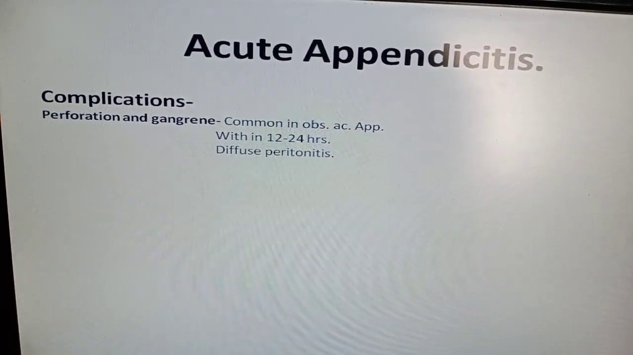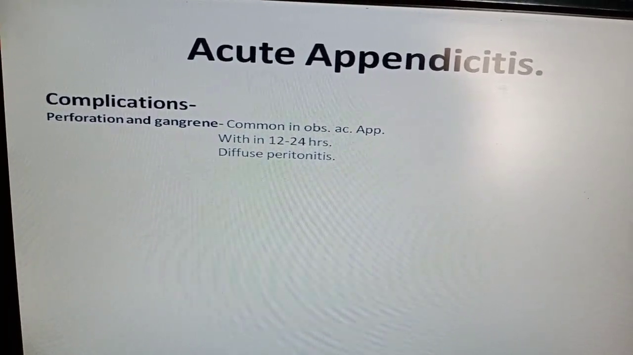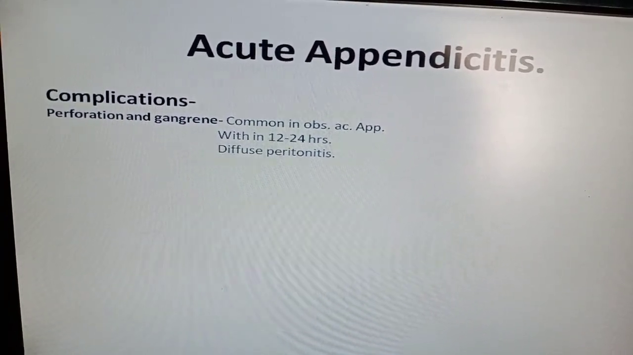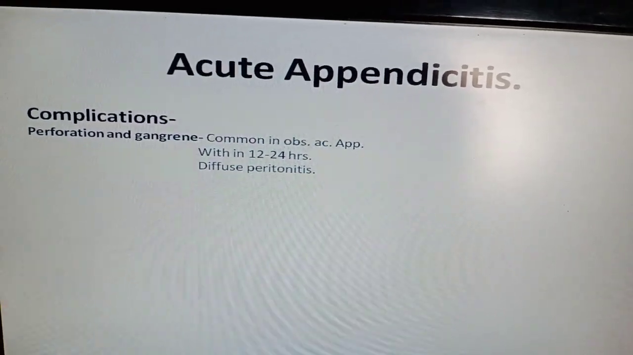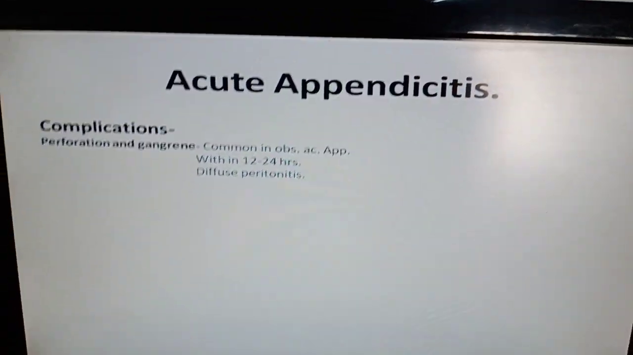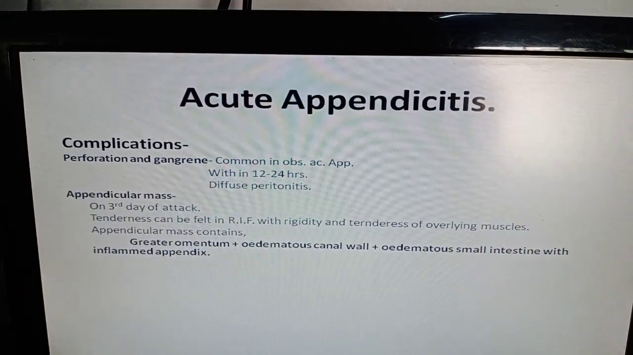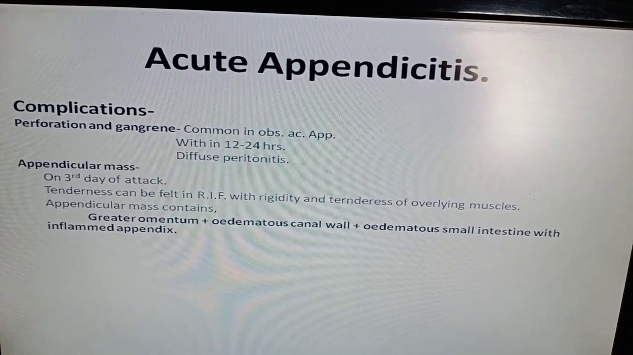It occurs within 12 to 24 hours after the initiation of acute attack of appendicitis, and because of leakage of all the contents from lumen of the appendix into the peritoneal cavity, it can cause peritonitis. So that peritonitis may be localized or spread to involve whole peritoneal cavity, that is diffuse peritonitis. Then second complication is appendicular mass.